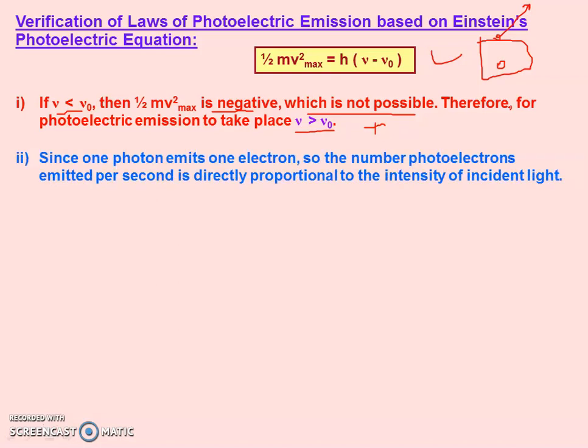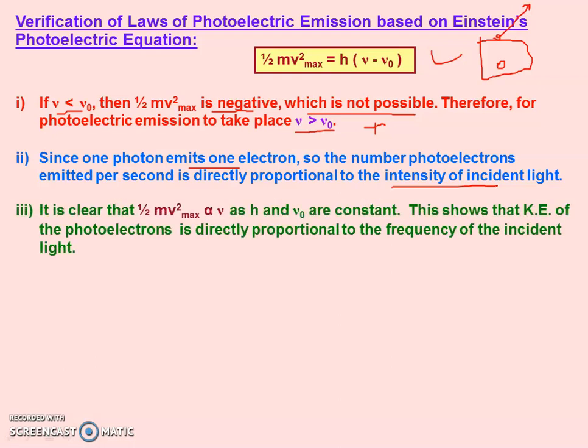Now second, since one photon emits one electron, this is the one photon one electron concept. So the number of photoelectrons emitted per second is directly proportional to the intensity of the incident light. Intensity means number of photons per unit area per unit time. It means if we increase the intensity, the number of photons increases, and so the number of emitted electrons also increases.